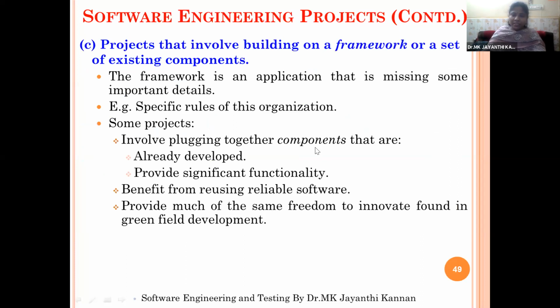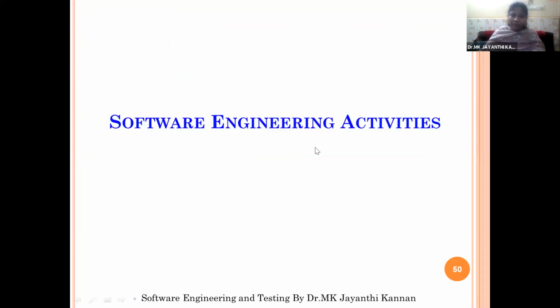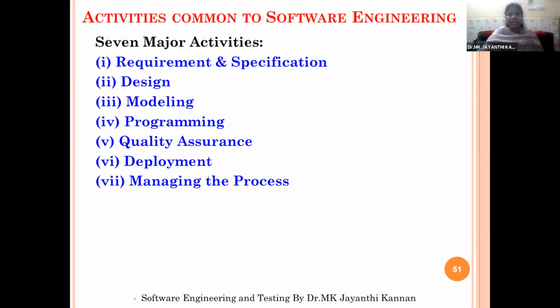So the next subheading is what are the activities we need to perform in any software engineering project. There are 7 major activities. The first one is requirements specification. We need to collect all the requirements for your project, or create the software specification for your project.